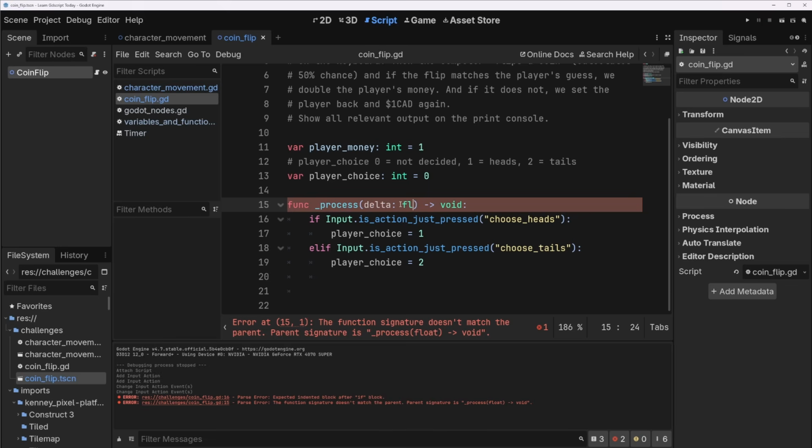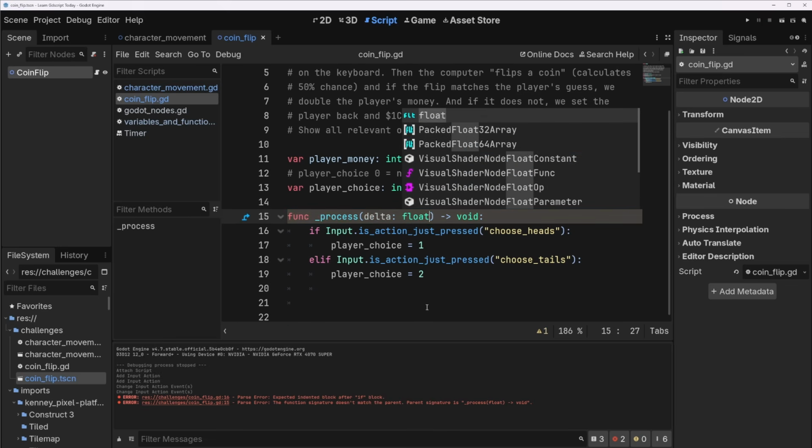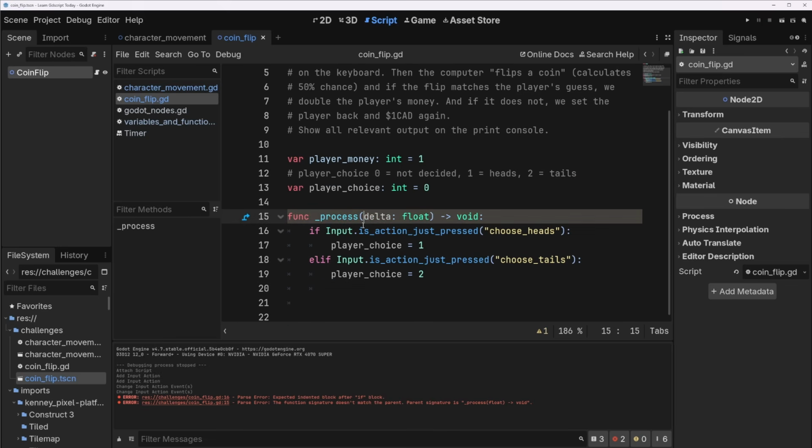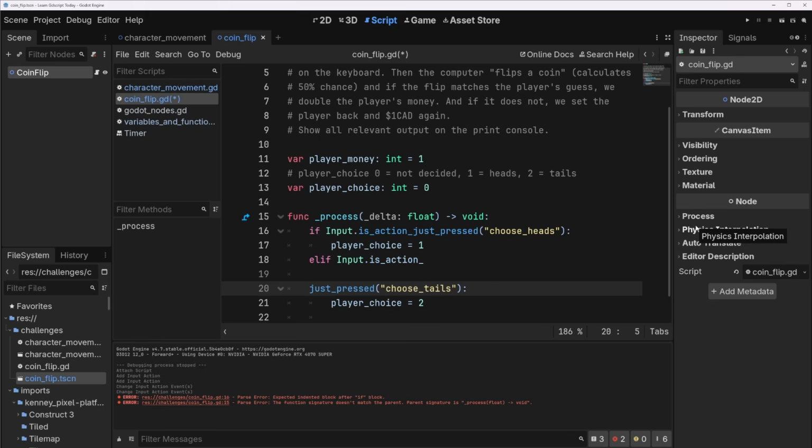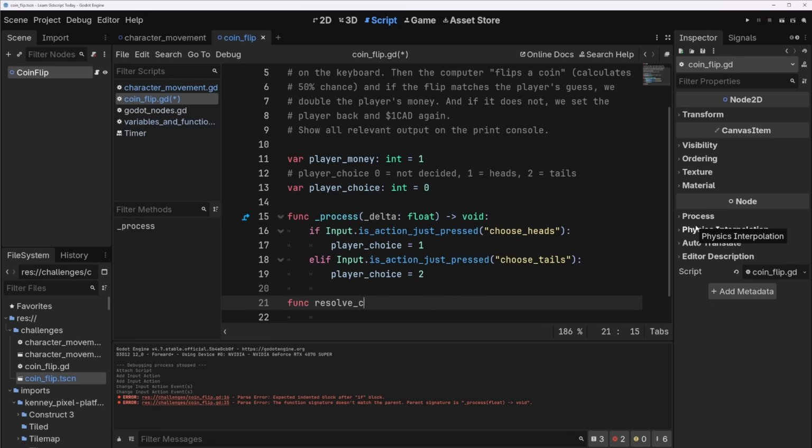We have to delta limit. There you go. And we also need an underscore because we're not going to use delta for this game. Okay, now we are selecting our choice here. What's the other thing that has to happen here? Well, we need to flip the coin. So let's make a new function for coin flip. We'll do resolve coin flip void.